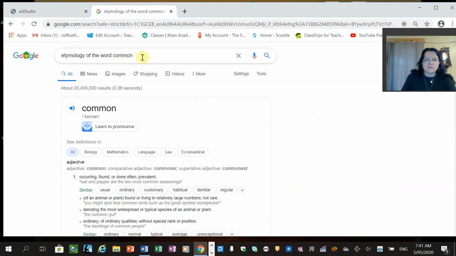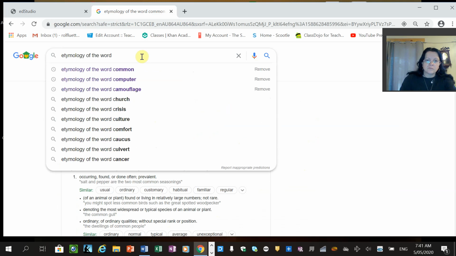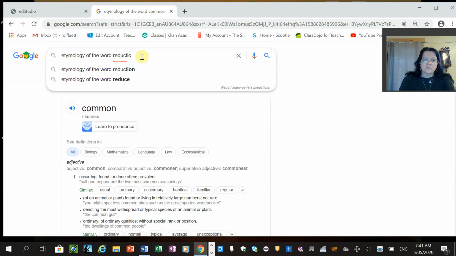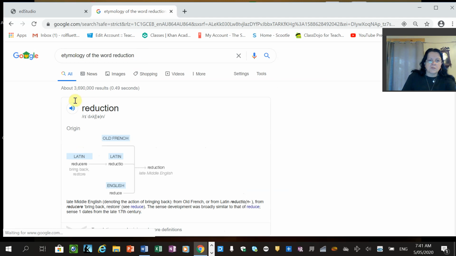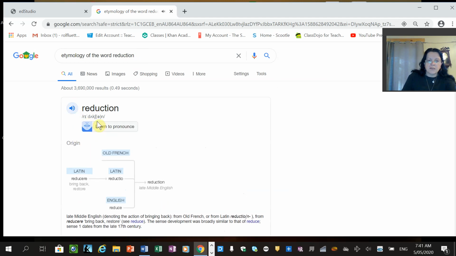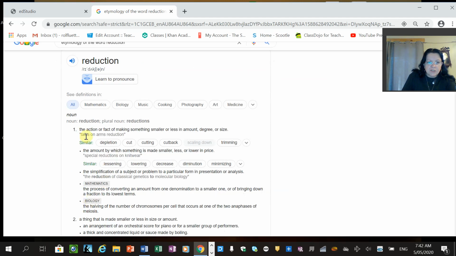Reduction. And there's our IPA. And it's Latin, reducere, bring back or restore. Latin went to Middle English, and the definition is the action or fact of making something smaller or less in amount.